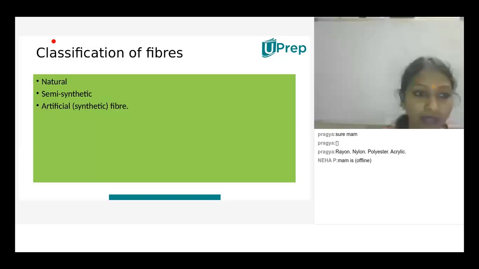Okay, so I'm going to show you. Yes, these are natural fibers. So fibers which are obtained from plants are called plant fibers. Fibers which are obtained from animals are called animal fibers. So plant fibers and animal fibers, these two are natural fibers obtained from plants and animals. Understood, children? So natural fibers are of two types. What are the two types of natural fibers? One is plant fiber and the other one is animal fiber.